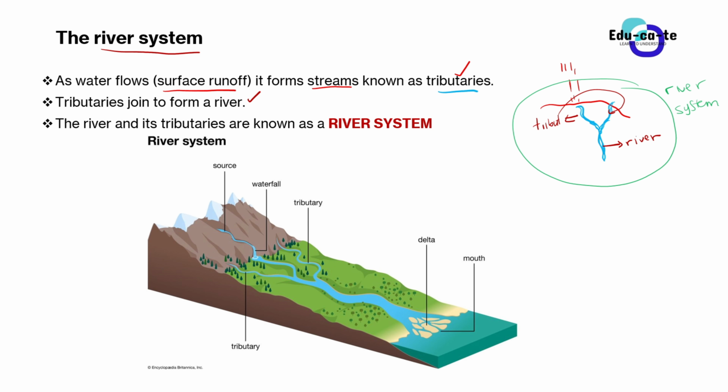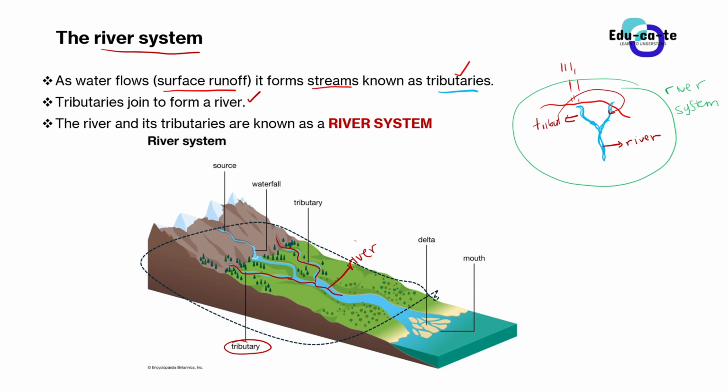Let's look at how a river system looks in the real world. Here is your river system. This is your river, and this is a tributary here. The tributaries are these small streams. Even this one is also a tributary, and this one is also a tributary. These are our tributaries, and when these two tributaries meet, they form a river. So this is your river, and together the river with its tributaries is known as a river system. Do not worry too much about the other labels because we are about to look at them right now.